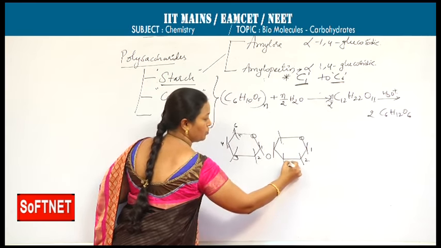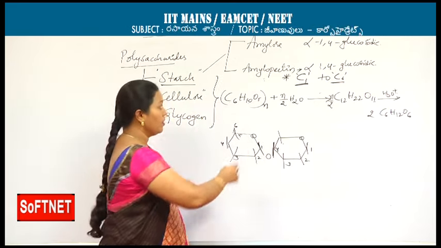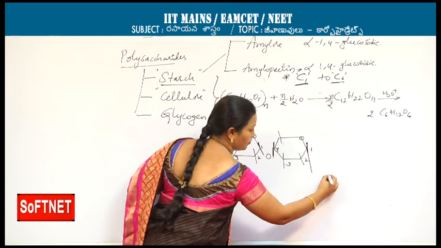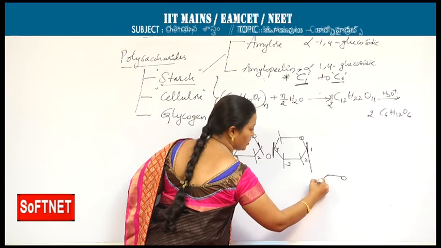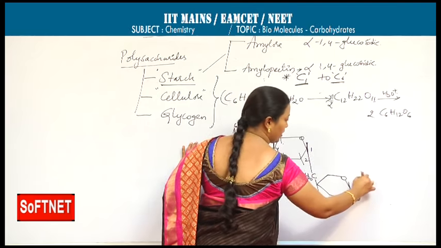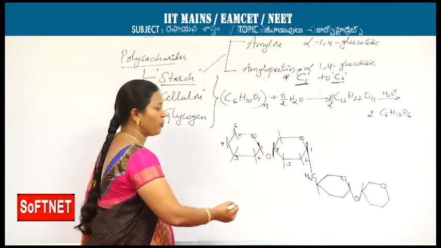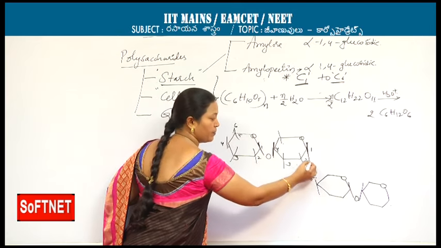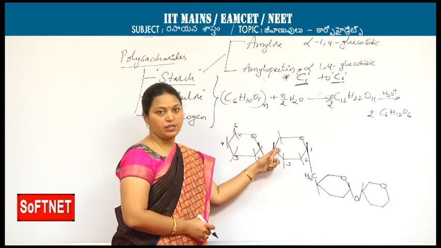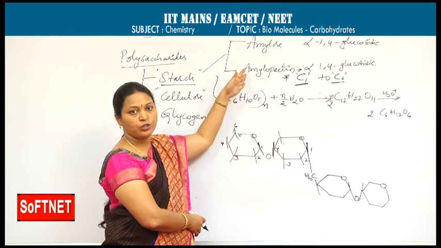Here 1, 2, 3, 4. 1,4 linkages are present in amylose, whereas in amylopectin the branch starts from C1 to C6 of another row, and in turn it continues like what I said in amylose. This point should be specific. The branch is formed between C1 and C6. Glycosidic linkages are between C1 and C4. So amylose is a linear form, amylopectin is a branched form.